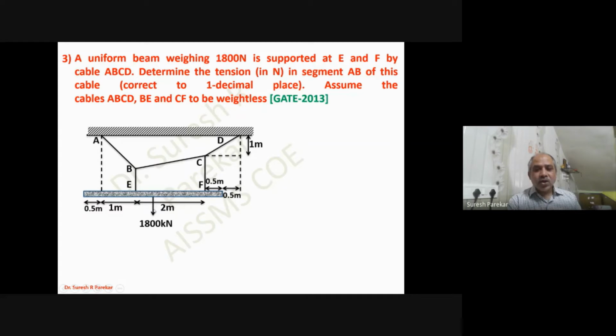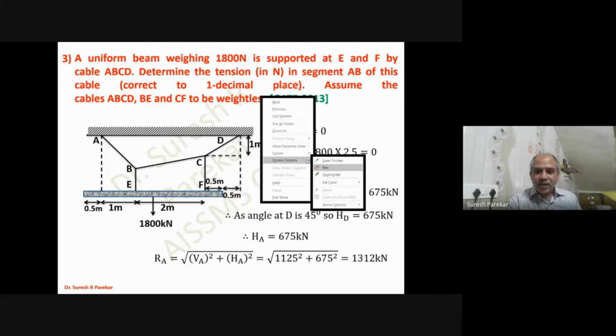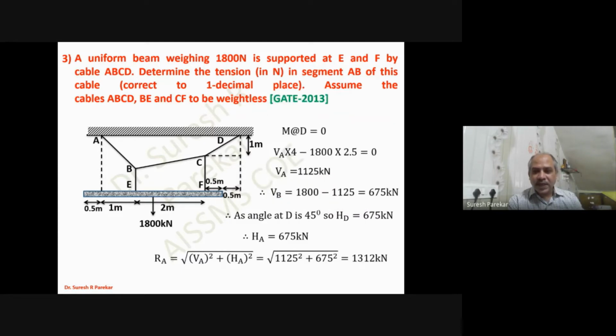So we have 1800 into, now you can have this 0.5, we have this 0.5, that will be 1, and this will be 1.5 because this distance is 0.5 again. And we will get this value of RA, you can see. So we have VA as 1125 kilonewton. Then by summation Fy equal to 0, we can find the value of VB. VD actually, sorry, this is not VB. So we have this value as VD.